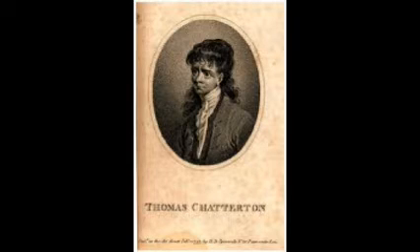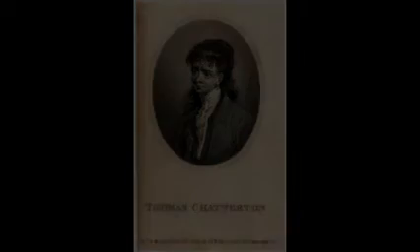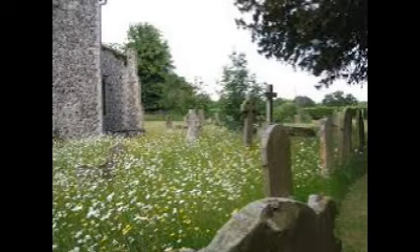So this was what he wrote about Chatterton in a letter to his friend after he made a walk near Winchester. There he associates the poem To Autumn with the poet Thomas Chatterton. Now the story associated with Chatterton is that while walking near a churchyard, I'm going to tell you a small story about Chatterton.